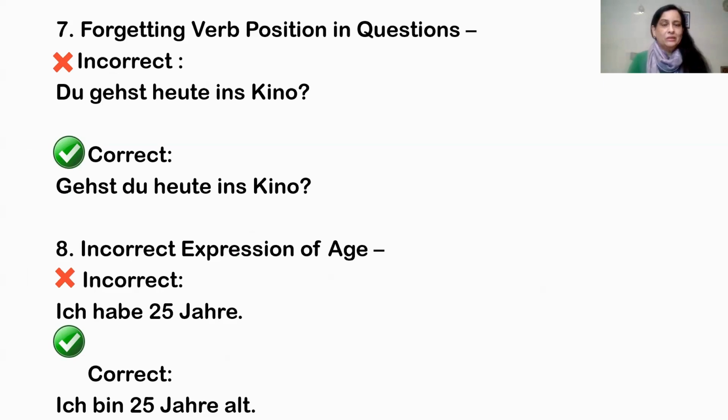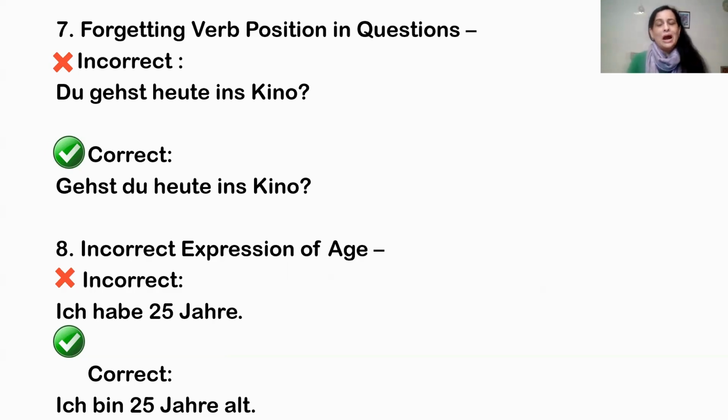Now the seventh one is forgetting verb position in questions. The incorrect question, you can say, is Du gehst heute ins Kino? Actually, grammatically it is correct, but it is like asking in a surprised way. So it should not be the case.